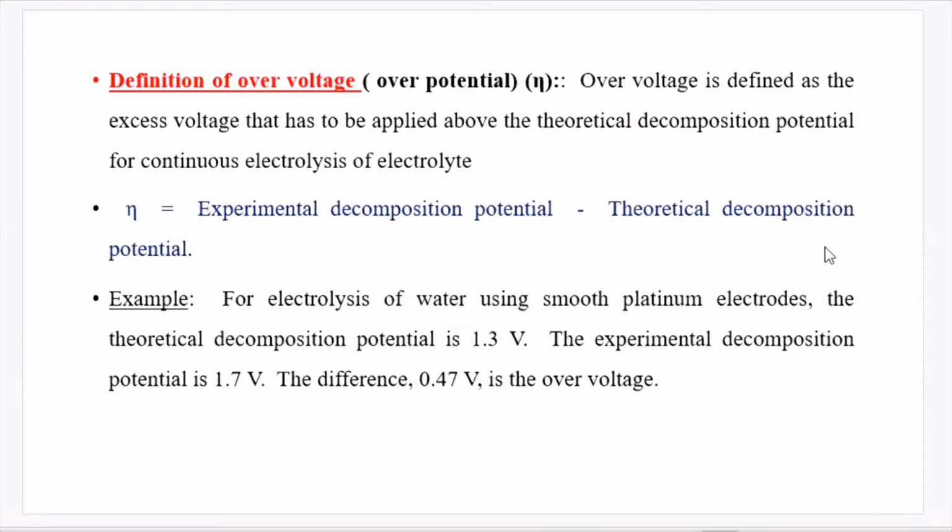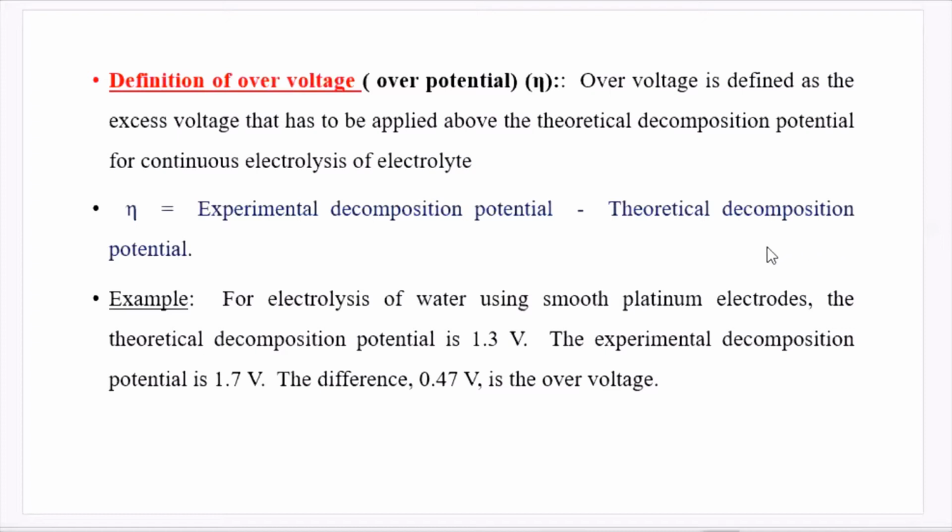In an electrolytic cell, there will be two electrodes. The difference in the electrode potential value of the two electrodes can be calculated, and if we apply voltage more than that difference, then we can bring about the electrolysis of the electrolyte.